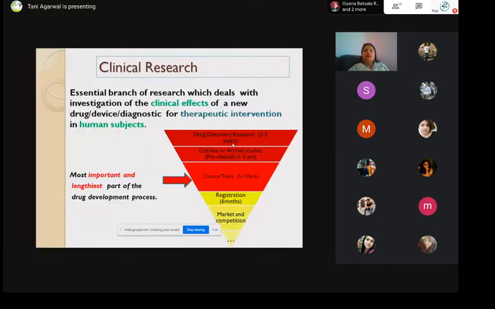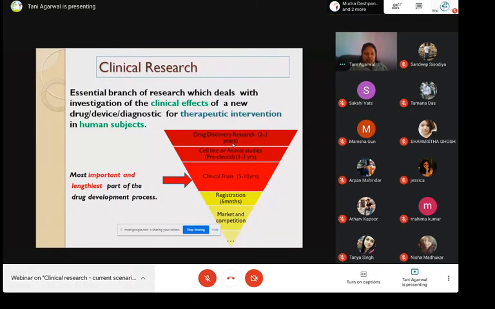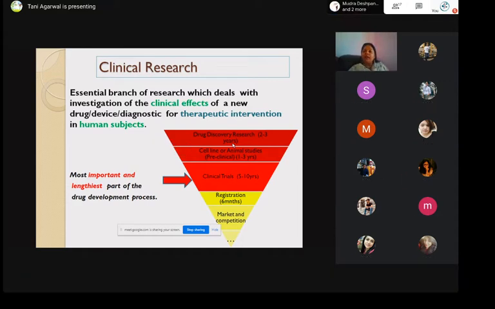So let's first understand what exactly is clinical research. Clinical research, as the name suggests, is an essential branch of research, I should say biomedical research, which deals with investigation of the clinical effects of a new drug, device, or diagnostic for therapeutic intervention in human subjects. Mind you, the most important catchwords here are clinical effects in human subjects.